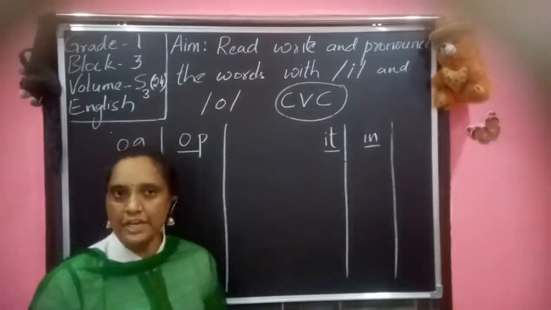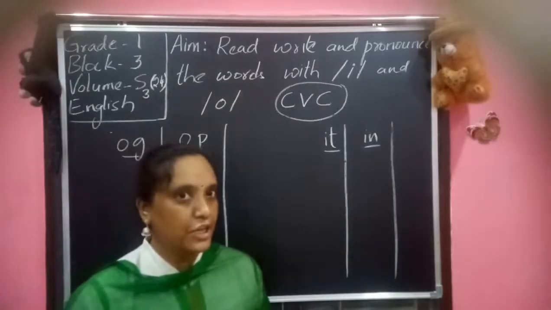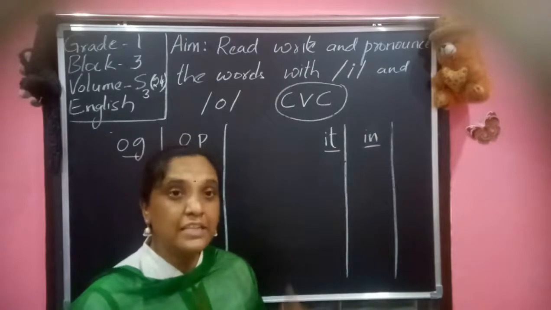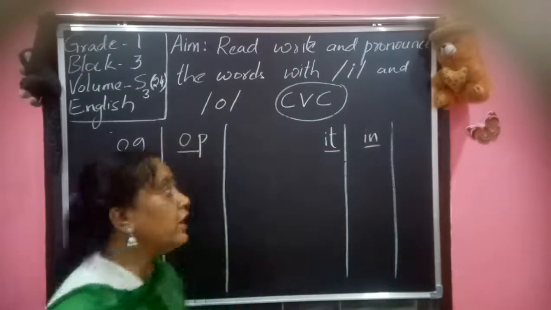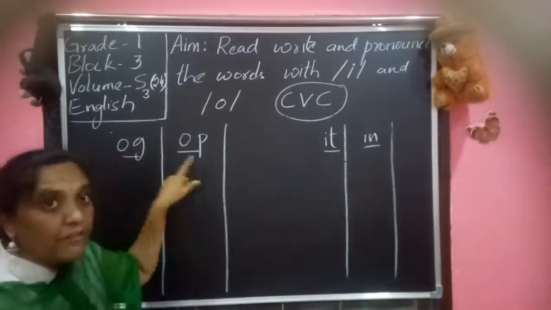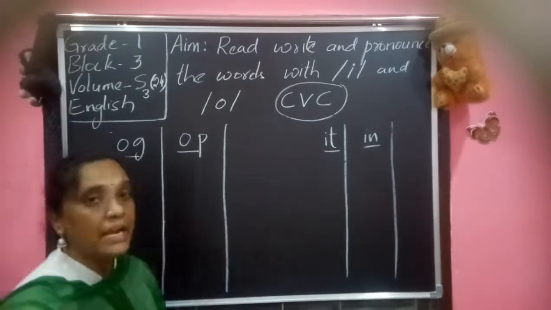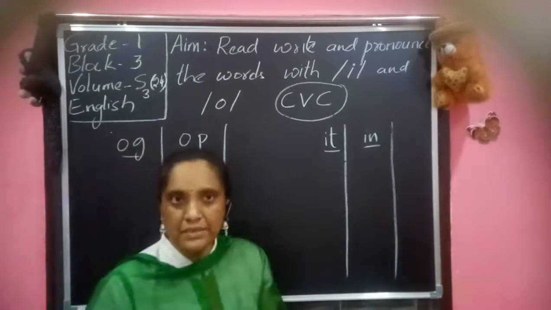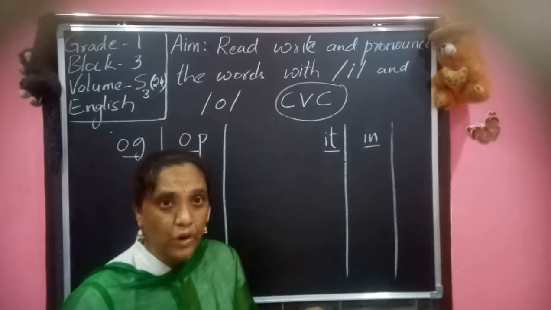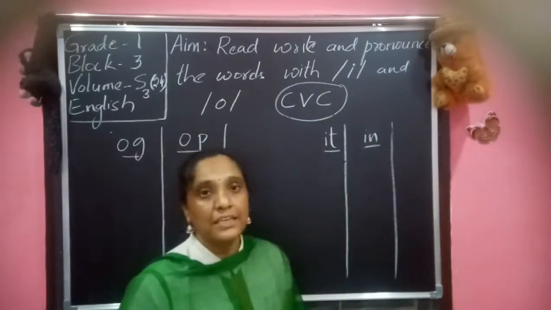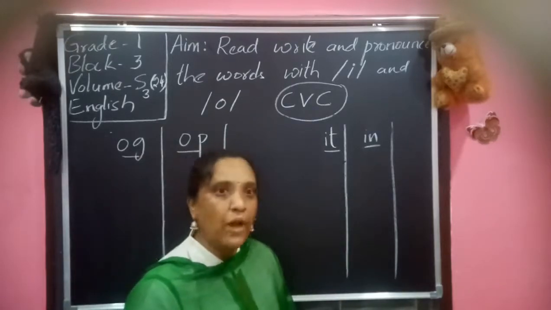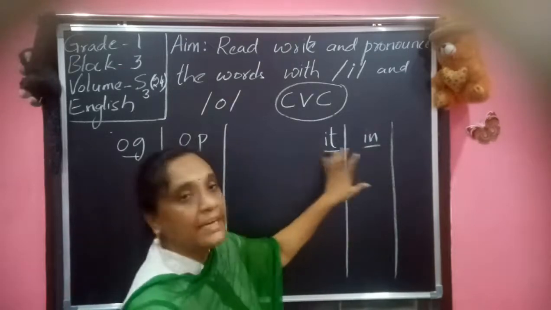Okay, children, in your Ted the frog, we had seen some rhyming words with O sound. And in your rhyming poem, kit, sit, we had gone through the words "it", "in".